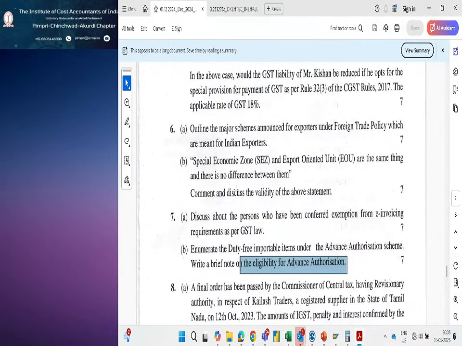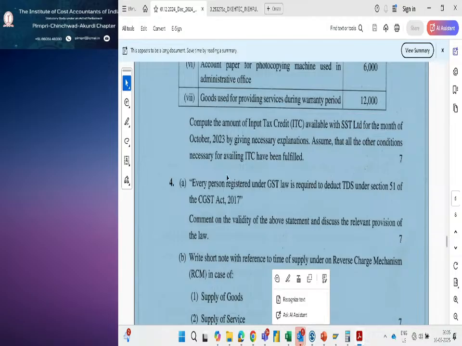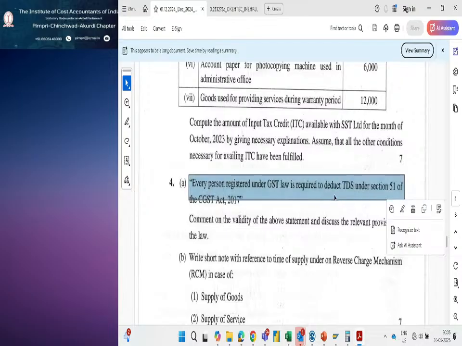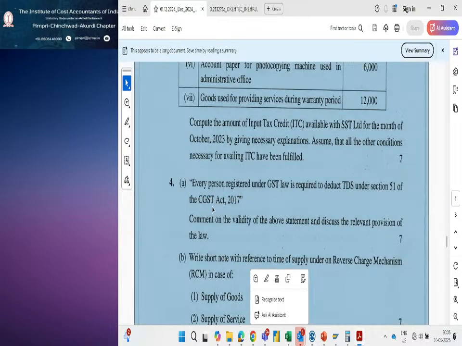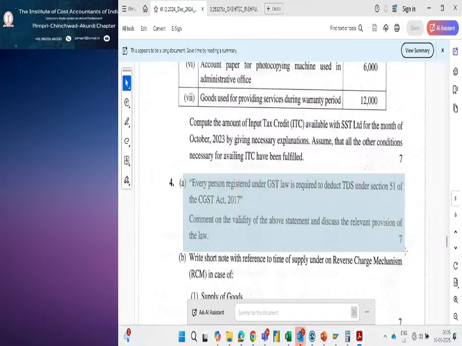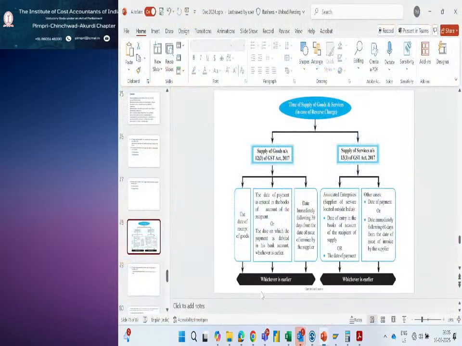Before this, we are into the 4th subsection. This A: every person registered under GST law is required to deduct TDS under section 51 of the CGST Act 2017. Comment on the validity of the above statement and discuss the relevant provisions. Okay, this is how we have to present. You look, this question may seem different or complicated, but it is not like that. We can take it in a simple way to present.